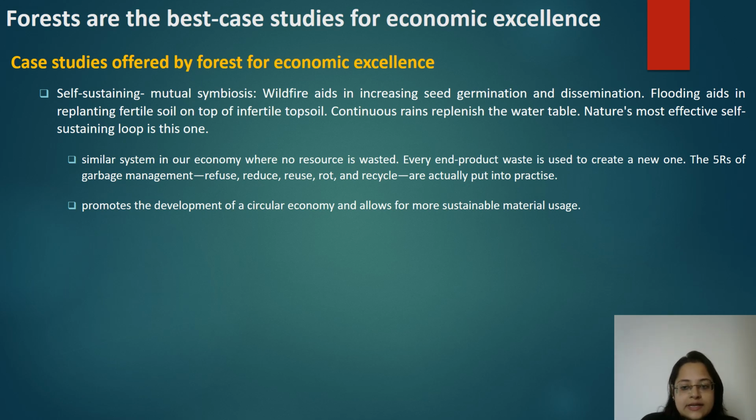To a certain extent, it will aid in replanting fertile soil on top of the infertile topsoil. Rains replenish the water table. So this is how there is a self-sustaining loop in the forest. There is no requirement of any external agent to help the sustenance of the forest.